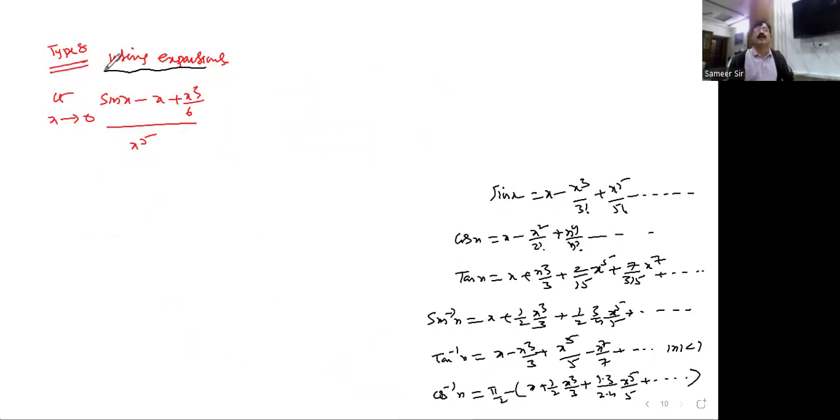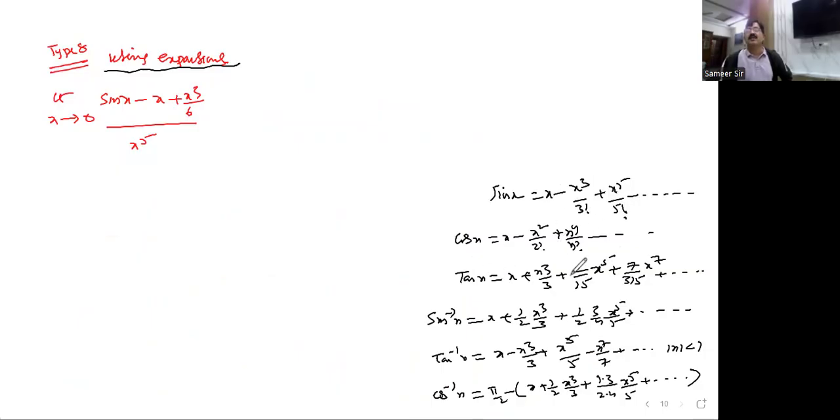Okay, type 8 you see, Nana, some expansions. Here I have given some expansions. Sin x expansion is like this: x minus x cubed by 3 factorial, plus x to the power of 5 by 5 factorial, minus, and so on to infinity. Cos x is like this: these are odd numbers, these are even numbers. Alternately, minus and plus is there.